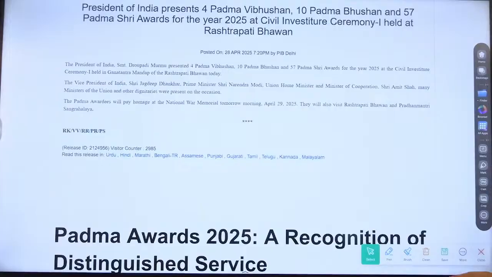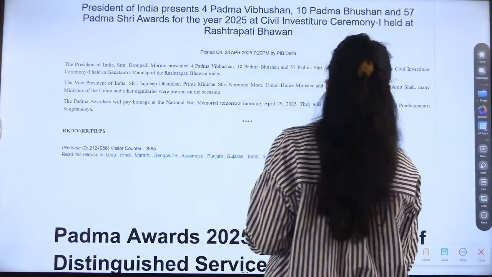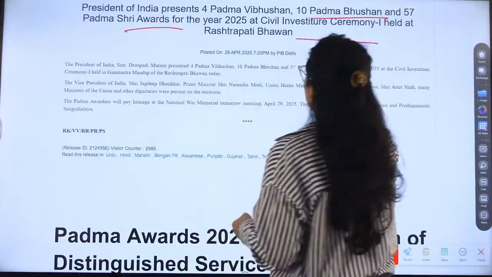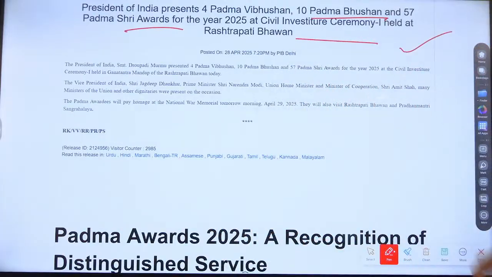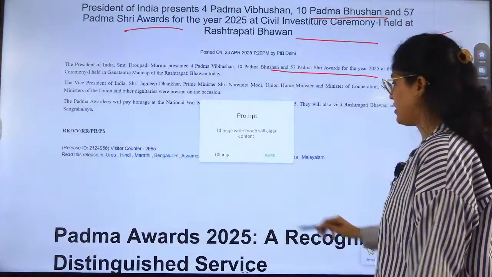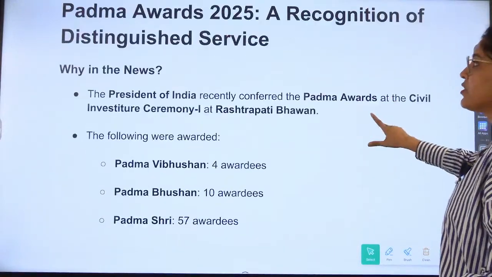Now Padma Awards. President of India presents 4 Padma Vibhushan, 10 Padma Bhushan and 57 Padma Shri Awards for the year 2025 at civil investiture ceremony held at Rashtrapati Bhavan. So Padma Awards were given, a recognition of distinguished service.